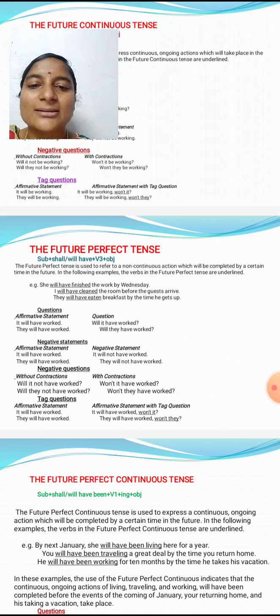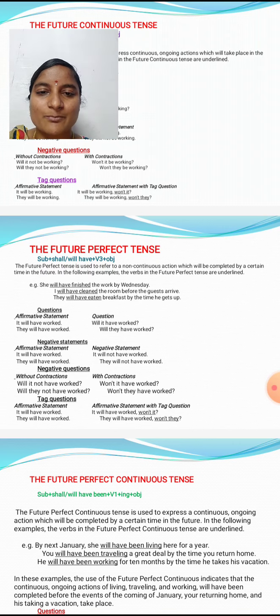I will have cleaned the room before the guests arrive. So I will have cleaned: I is the subject, will or shall plus have, then V3 is cleaned and room is the object. They will have eaten breakfast by the time he gets up. They is the subject, will or shall, then have, then eaten. So V3 form: eat, ate, eaten. And breakfast is the object, by the time he gets up.